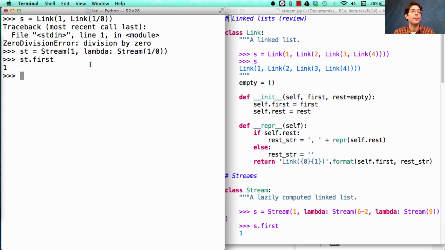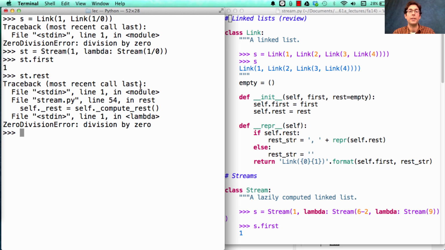Now, why is there no error? It's because we haven't actually computed the rest of the list, because no one's ever asked for it. But now, if we ask for the rest of the list, it will attempt to compute the value of 1 divided by 0, and raise a division by 0 error. So we see, quite explicitly, that lazy computation delays error conditions because they don't arise until you try to do the work that involves computing the erroneous value.